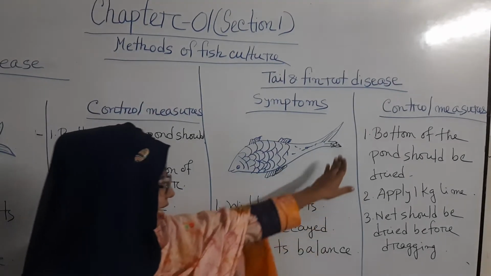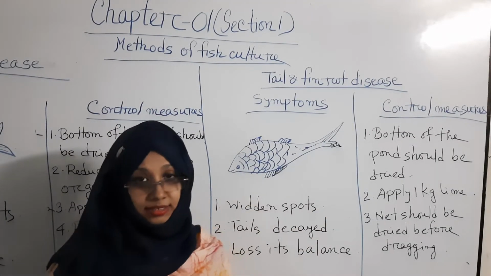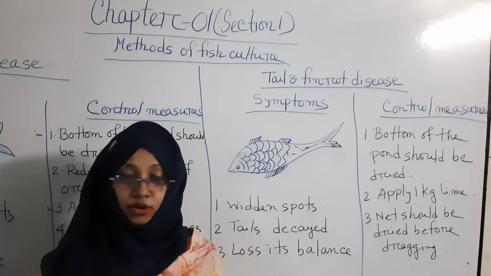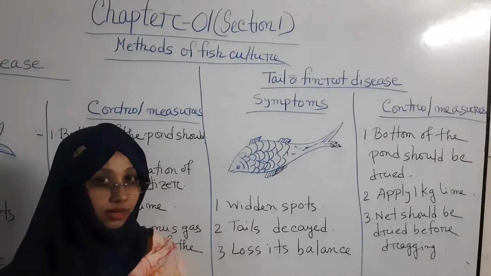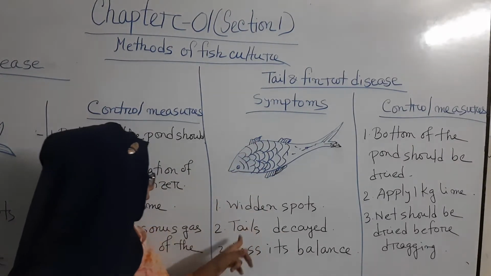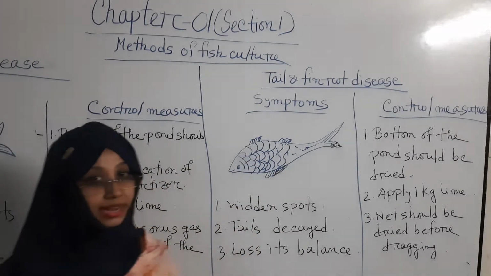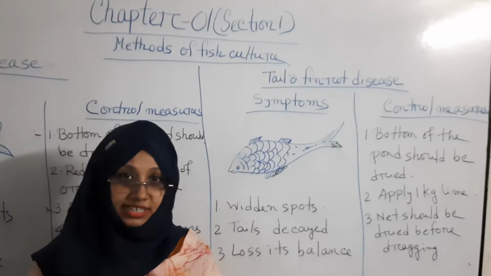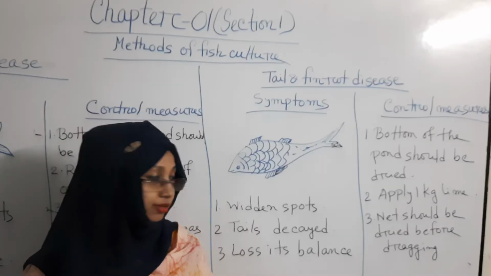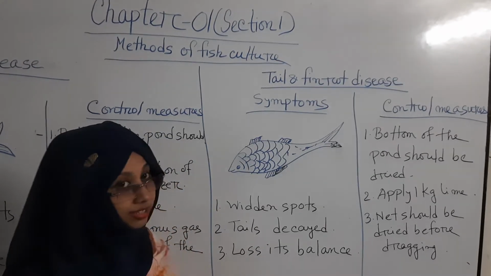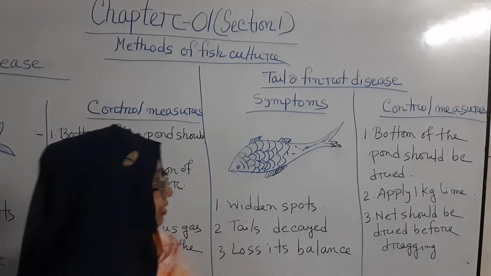Tails may be decayed or curled, and may be rotted only because of these diseases. Now, loss of balance. Fish can lose their balance and cannot move anywhere in the water. Now, this is all about the symptoms of tail and fin rot diseases.